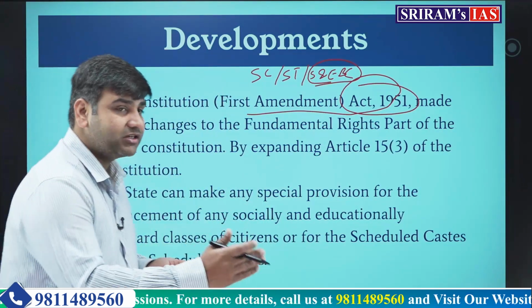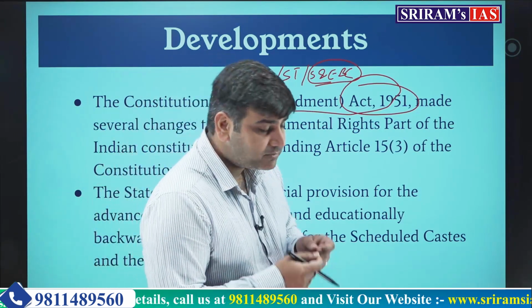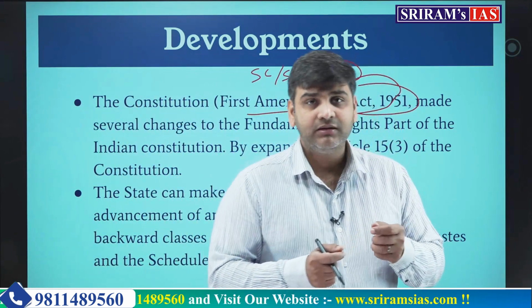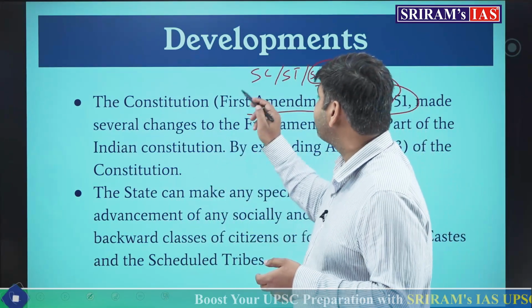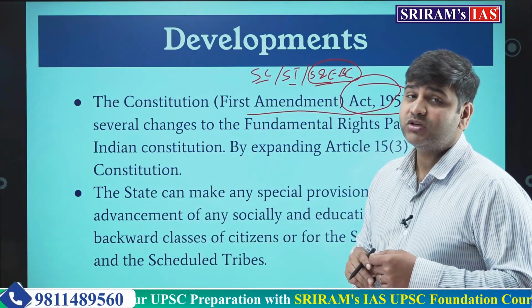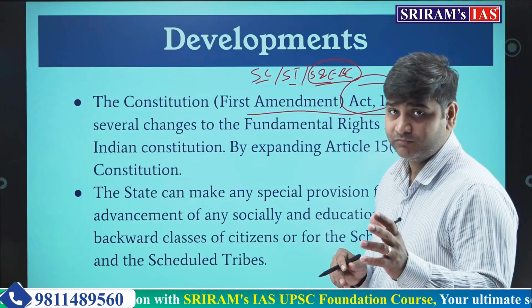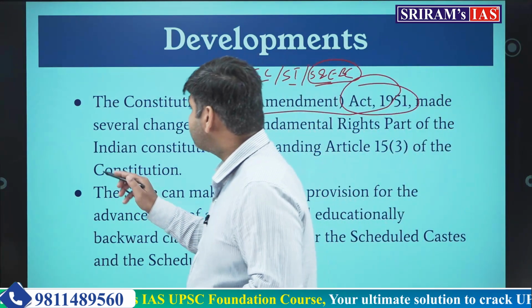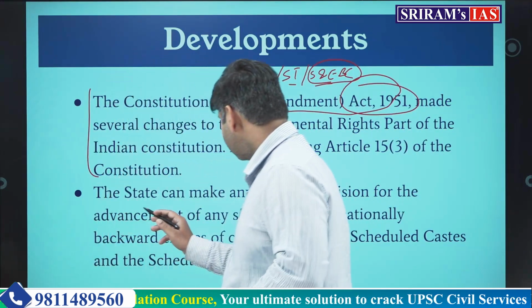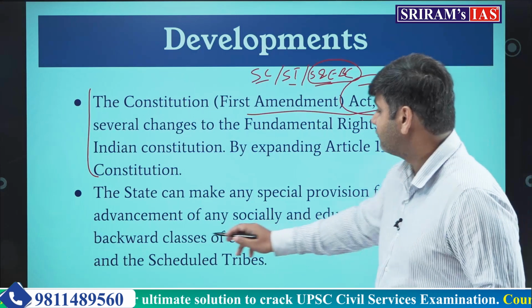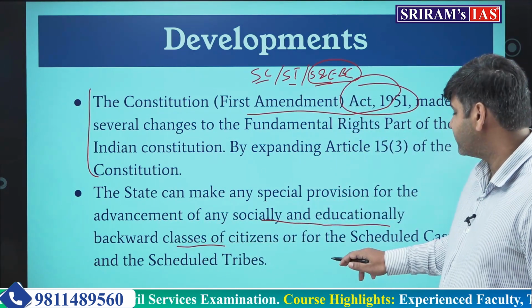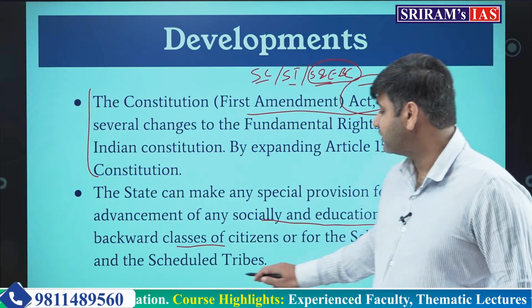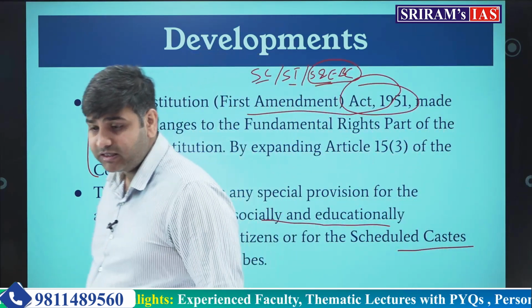So that is exception number 2. Exception number 1 was that special provisions can be made for women and for children. Exception number 2 is special provisions can be made for SC, ST and other educationally and socially backward classes. So okay, there are 2 exceptions we have seen. State can make special provision for the advancement of socially and educationally backward classes of citizens and for the scheduled caste and the scheduled tribe.